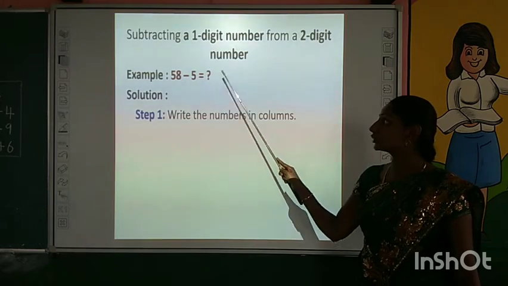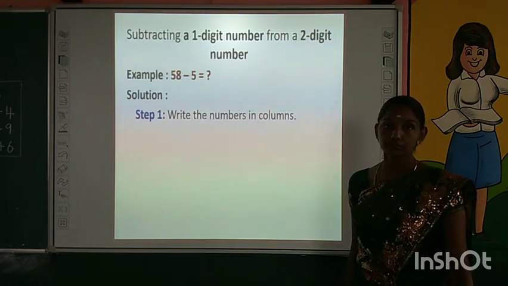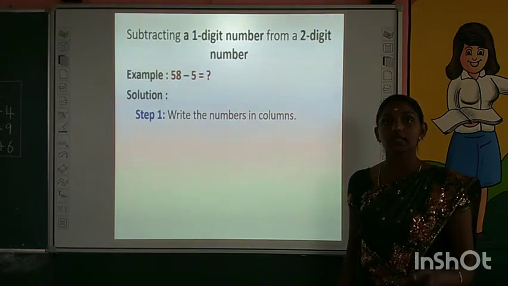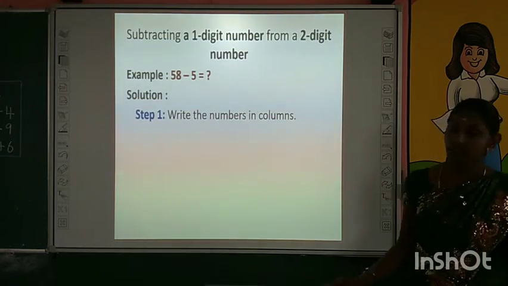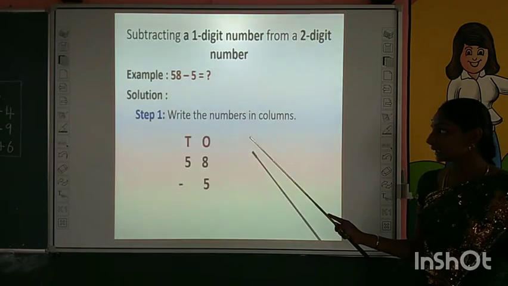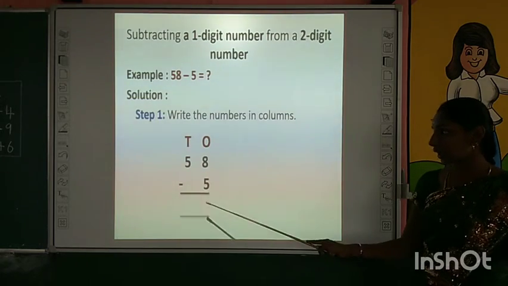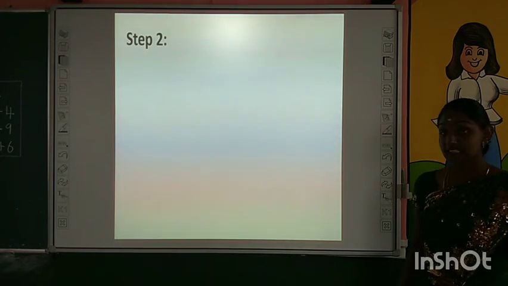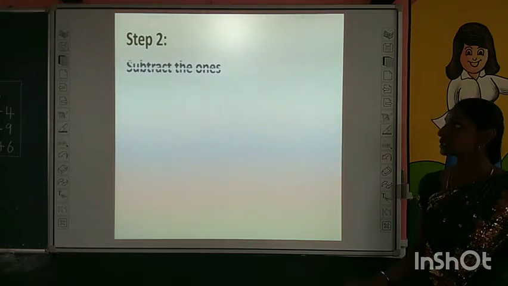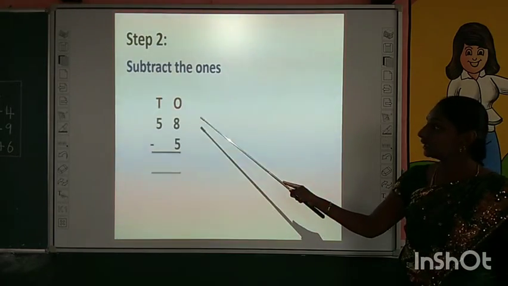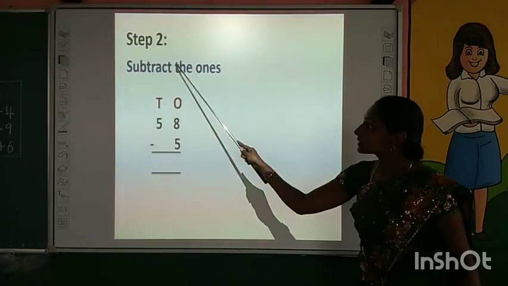Yes. We are going to subtract 5 from 58. As usual children, the steps are same. The first step, you have to write the numbers in correct column. Ones column and tens column like this. The next step, first you have to see the numbers in ones place. This is subtraction.